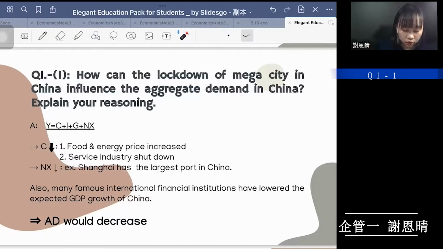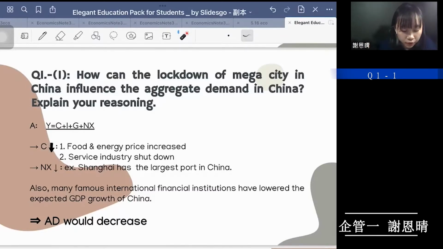So that caused the consumption to decrease. And the second reason is that the service industry shut down, because during the lockdown no one can go outside to eat or have fun. So the service industry can't work properly, which also causes the consumption to decrease.